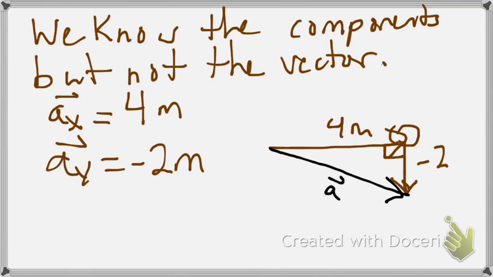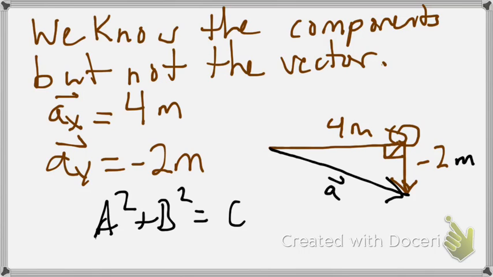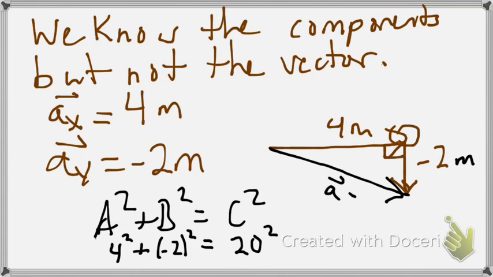Well, this looks a lot like a right triangle. How are we going to find the magnitude, that is the length of A? Well, we go to our old friend Pythagorean theorem. A squared plus B squared is C squared. A squared can be 4 meters squared plus negative 2 meters squared. 16 plus 4 is 20. So A is equal to the square root of 20. You would pick up a calculator and reduce that thing. But we're not done yet.